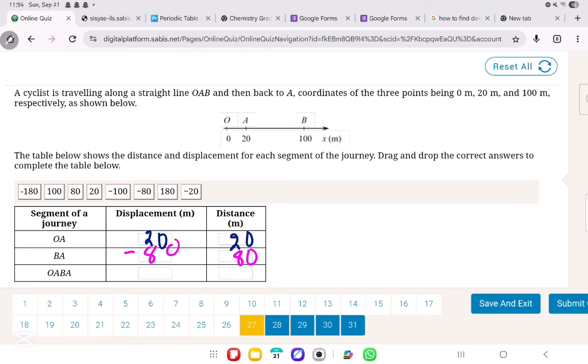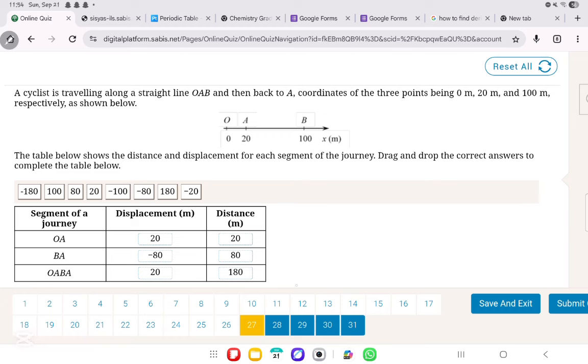Now, OA, BA. This is how it traveled. From O to A, that is 20 meters. From A to B, that's 80 meters, and from B to A, that's also 80 meters. So the total distance traveled would be 20 plus 80 plus 80, which is 180. Whereas the displacement is going to be X final minus X initial. So A minus O, which is 20. So very simply, it's 20, minus 80, 20, and then 20, 80, and then 180.